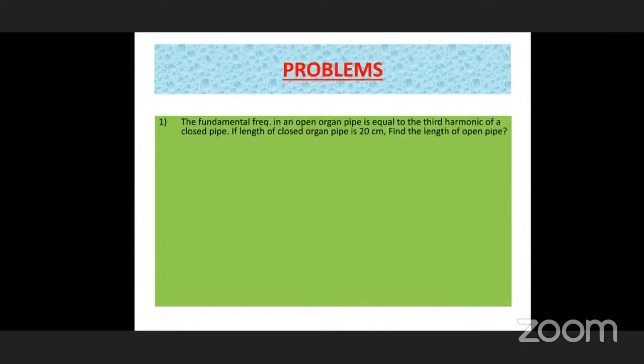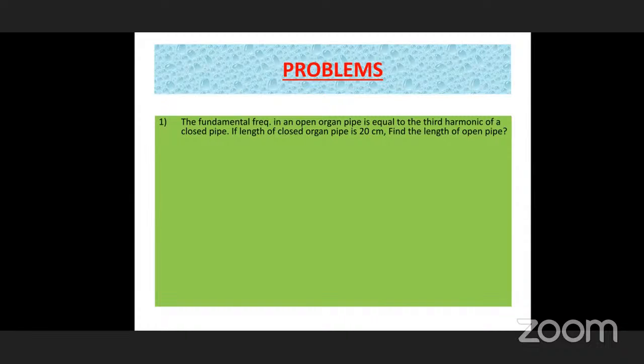Let me give some simple ones, given in the NEET 2018 question. The fundamental frequency in an open organ pipe is equal to the third harmonic of a closed pipe. You should remember whether it is a closed pipe or an open pipe, and you should be very careful while solving that.